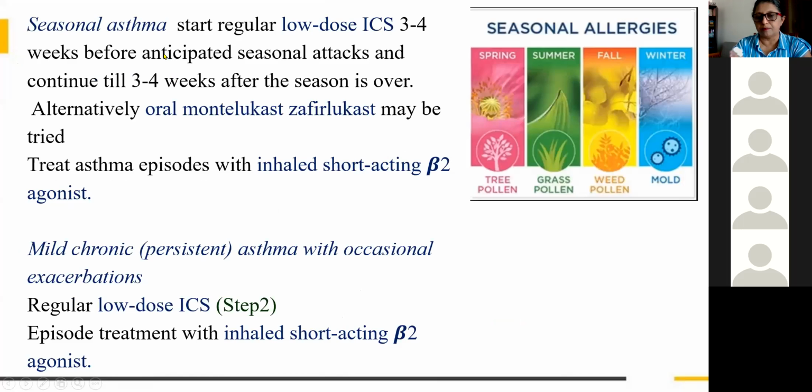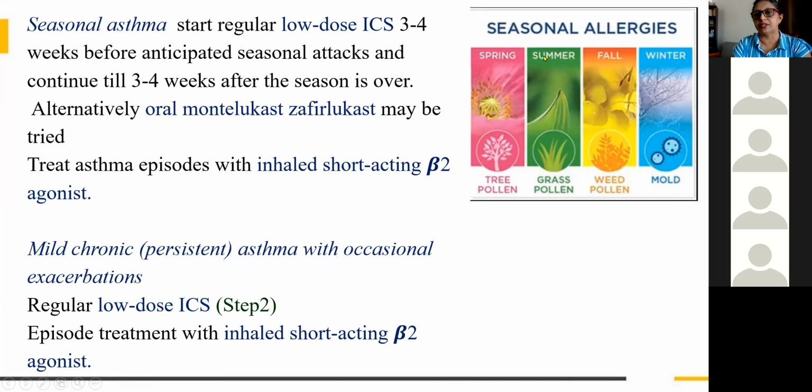Understood? Now we will be seeing the seasonal asthma. The persons who are having this bronchial asthma, in some seasons it may aggravate. Some people it may be during summer, some during spring, then some in fall or winter. So they will know in which season they are more allergic and developing more symptoms. So before the anticipated season itself, they have to start low dose inhaled corticosteroid. ICS means inhaled corticosteroid inhalation. It should be started 3 to 4 weeks before the anticipated seasonal attack.